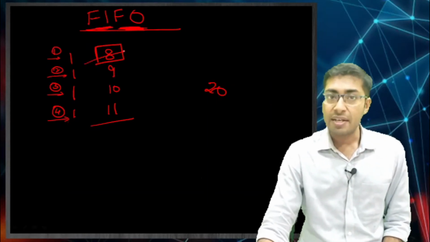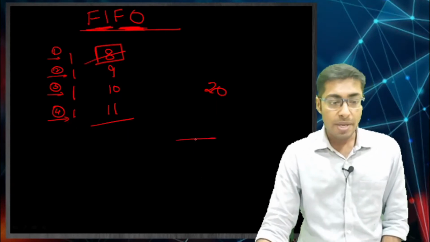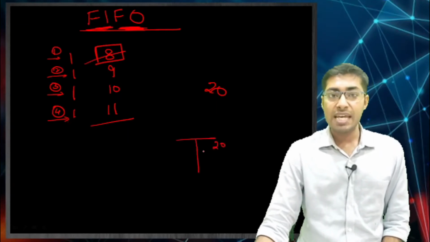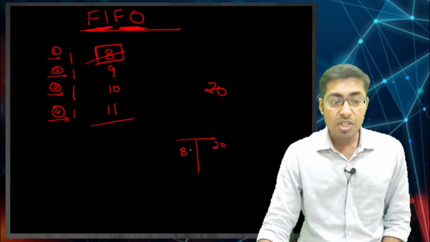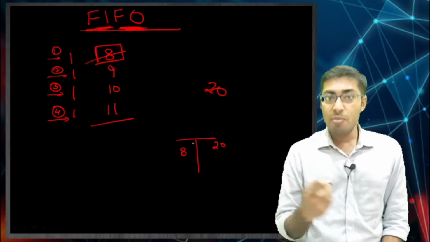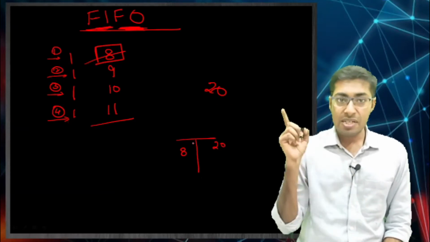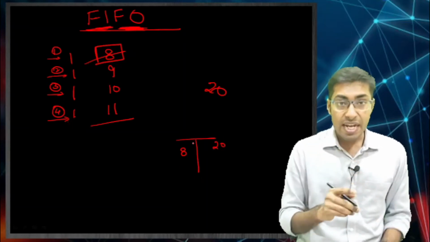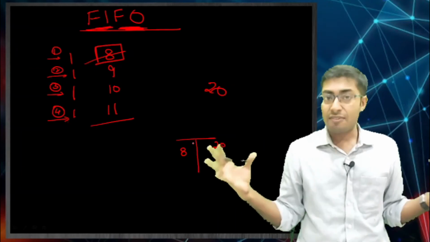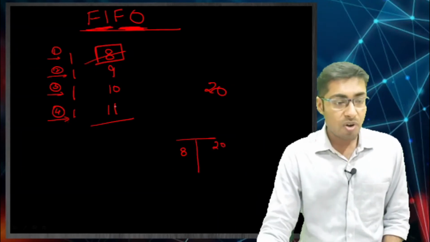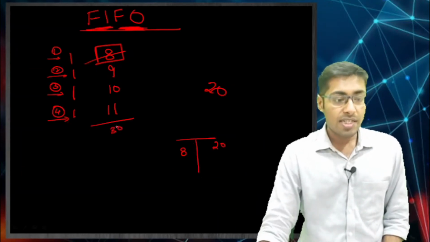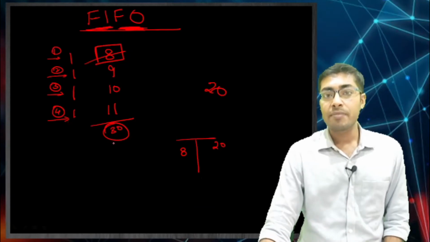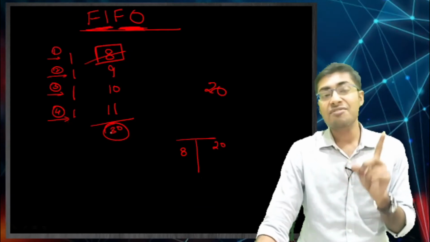You have sold 8, which means in your P&L 20 is going to be the sales, your COGS is going to be 8. Just see your profits, it is more. Last time our COGS was 10 and therefore the profit was 10. Now our COGS is 8 and now your profit is what? 12. And the inventory is going to be what? 30 is going to be the inventory. This is what your first in first out is.